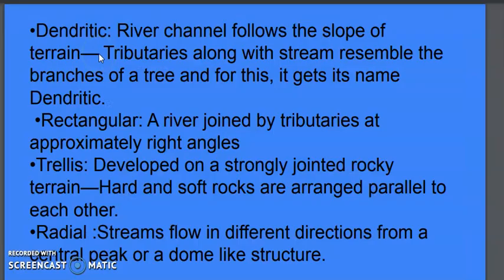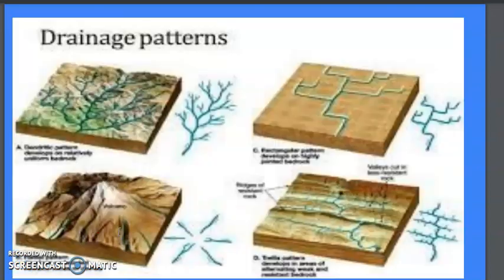And the last one that we are having is the radial drainage pattern. The radial drainage pattern means the streams flow in different directions from a central peak or a dome-like structure. You can see this is a mountain-like structure, here is a peak, or we can say a dome-like structure. If rainfall occurs or rivers form, the water will flow from the top in different directions down, and this kind of feature is called the radial drainage pattern.